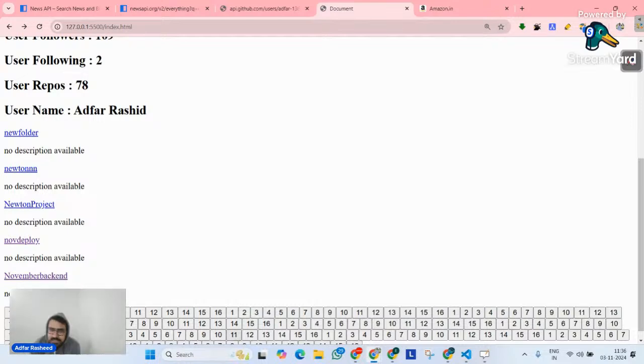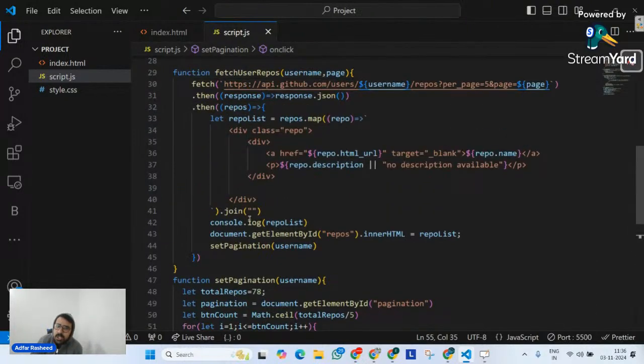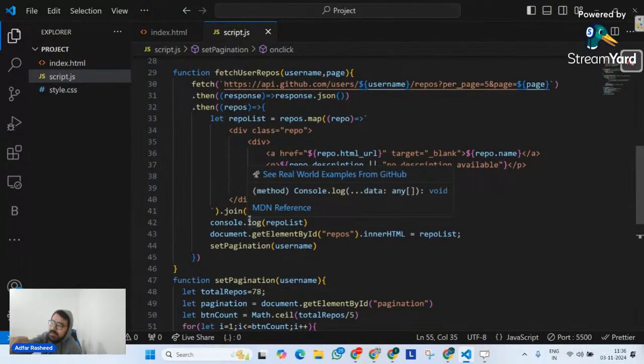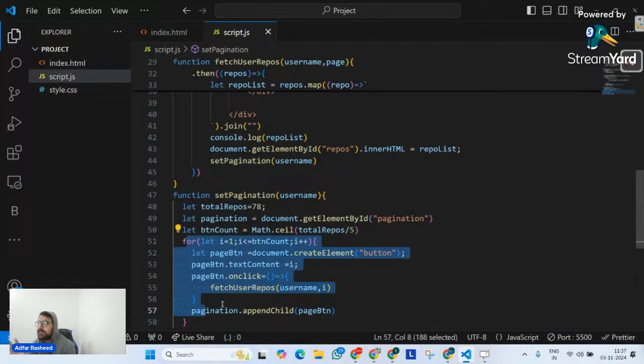There is a side effect: every single time set pagination is called, it is calling my 16 buttons again. I will tell you exactly why it's happening. Whenever this function is called, tell me what it is supposed to do. Whenever set pagination is called, it is supposed to create 16 buttons every single time.